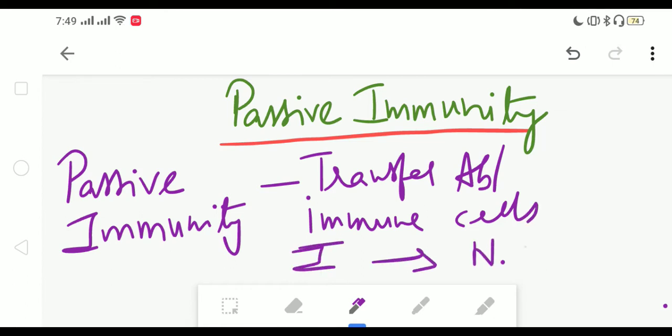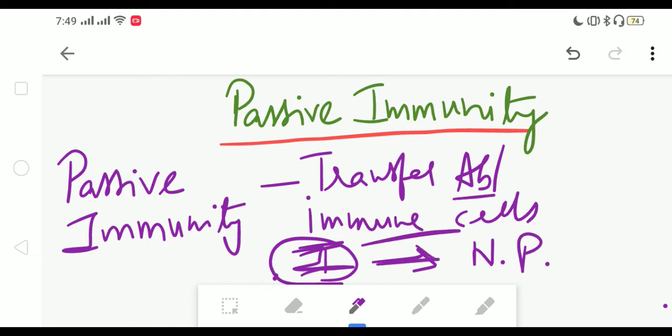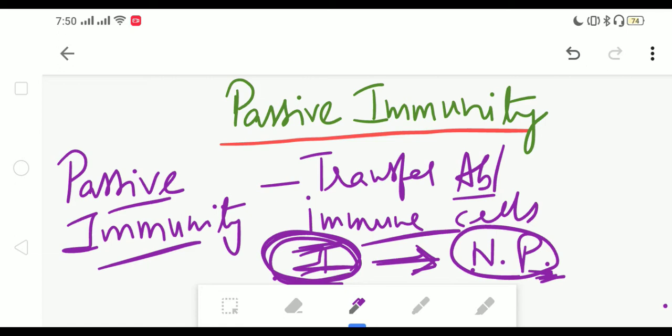to a non-immune person. That means a person gets an infection, is exposed to a pathogen, right? And the person's immune system gets activated and the person develops active immunity. So from this person, antibodies or immune cells are transferred to a non-immune person. The immunity that this person develops is known as passive immunity, where his own body is not developing any immunity, but the immunity is being transferred from an immune person to a non-immune person.